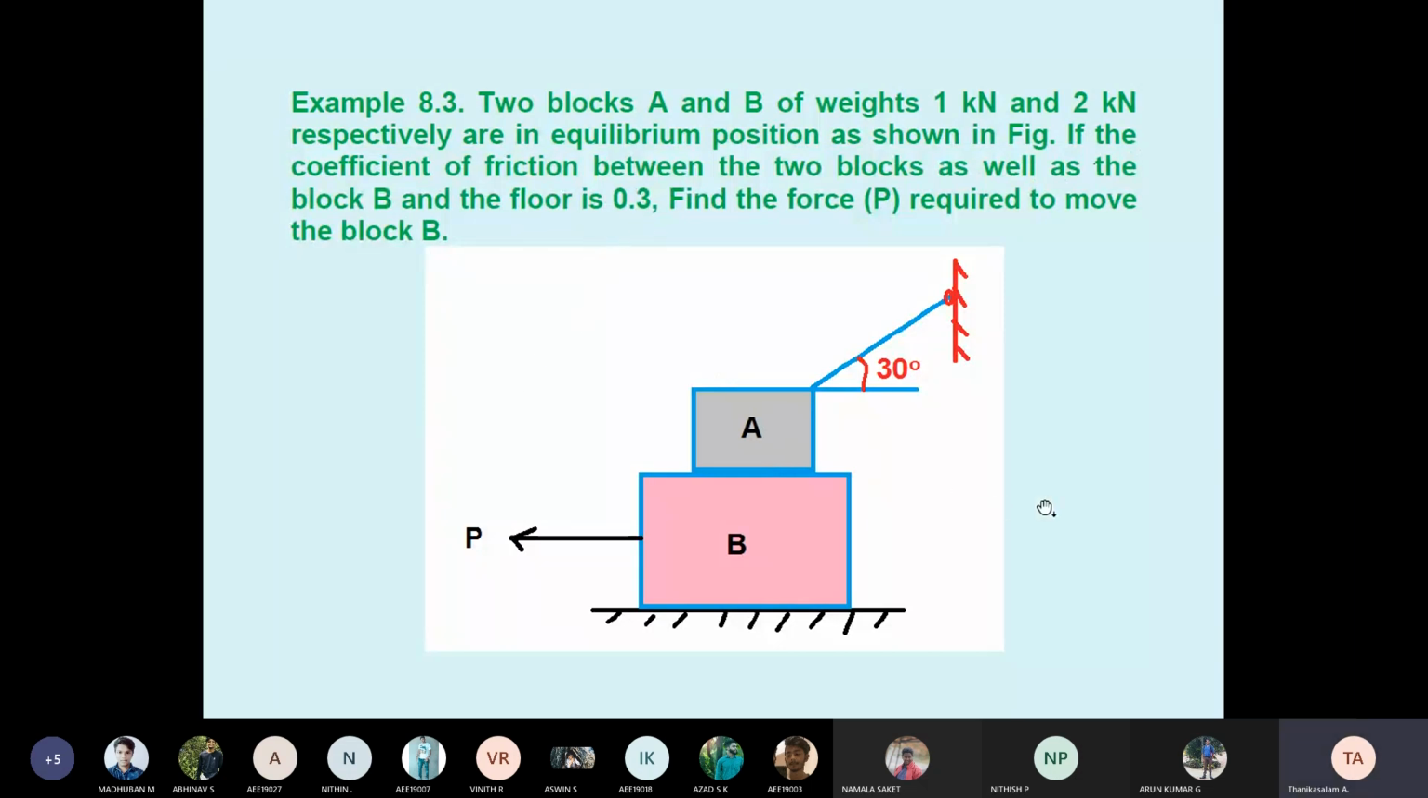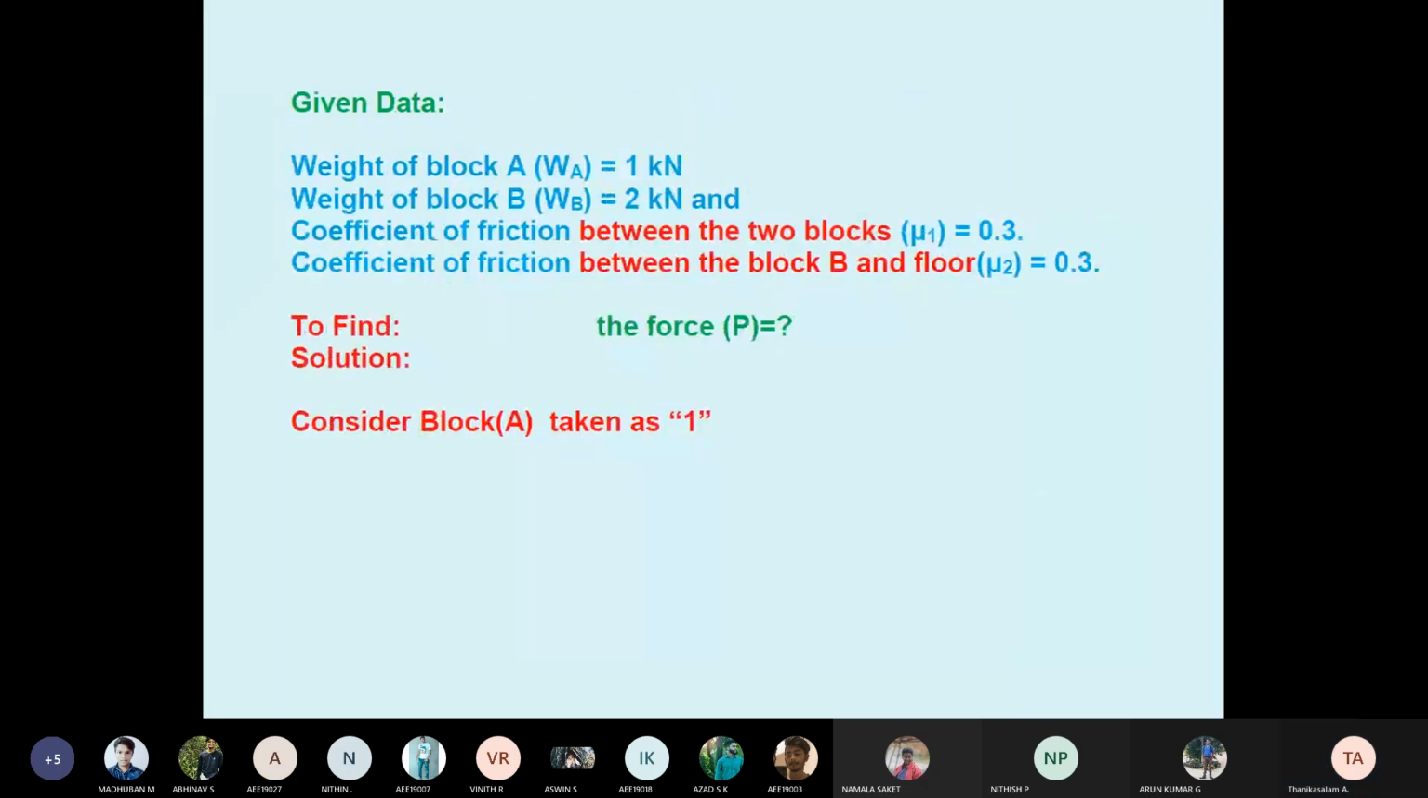They asked for P. For this type of problem, first consider block A. The given data: weight of block A, W1, is 1 kilonewton, WB is 2 kilonewton. Between the two blocks, μ1 equals 0.3, and the friction between block B and the floor is also 0.3. The question asks us to find the force P. So I am taking block A as block 1.